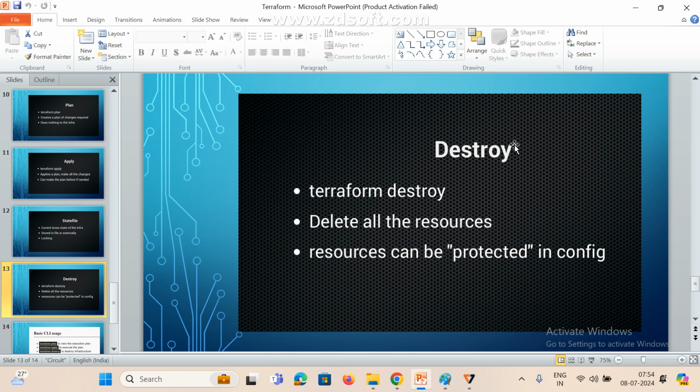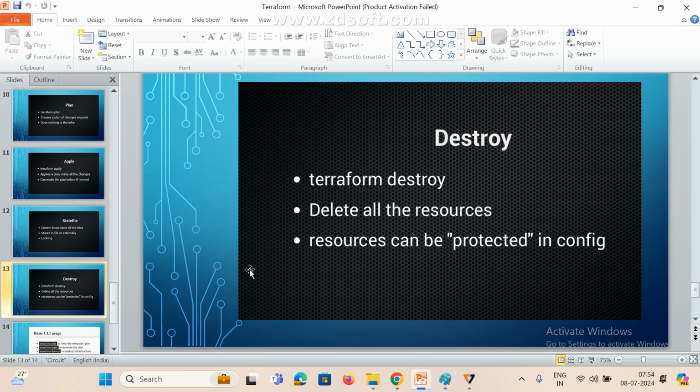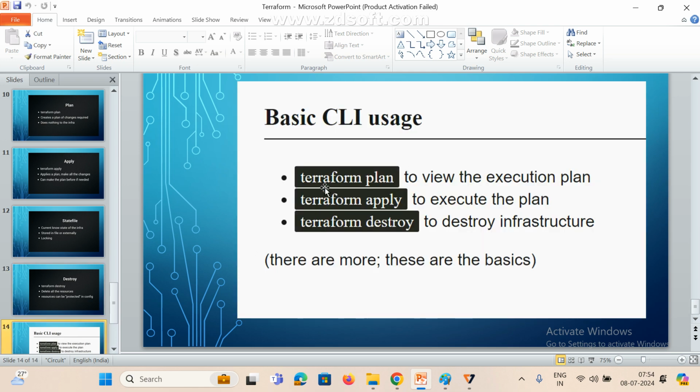Now this is the destroy, right? Destroy means delete all the resources at a time. Destroy is nothing but deleting, that's it. Plan means preview the execution plan, and apply means execute the plan. Destroy means remove the entire infrastructure. We hardly execute these commands only.